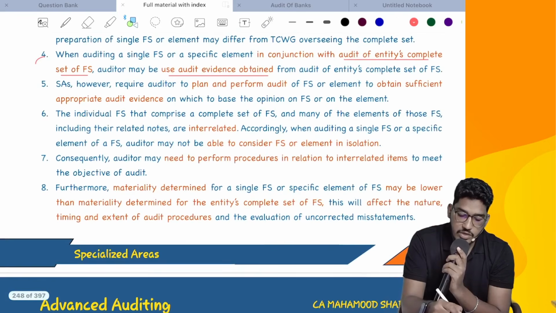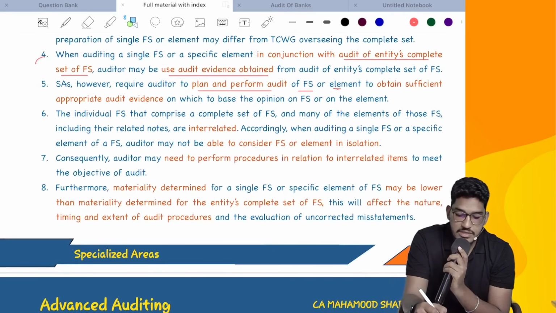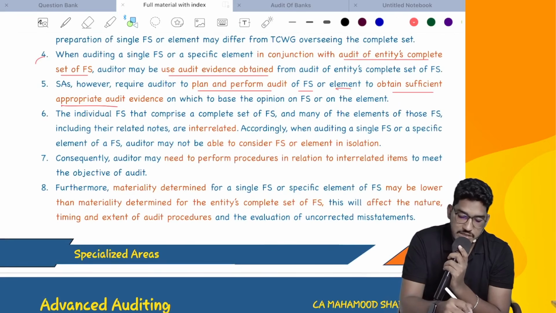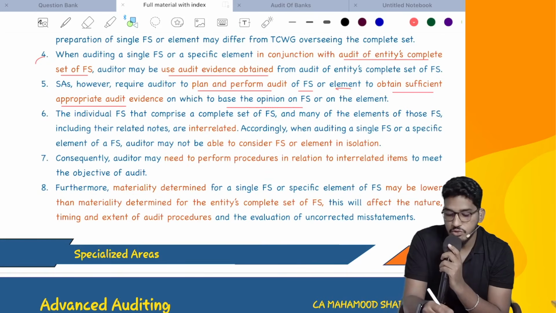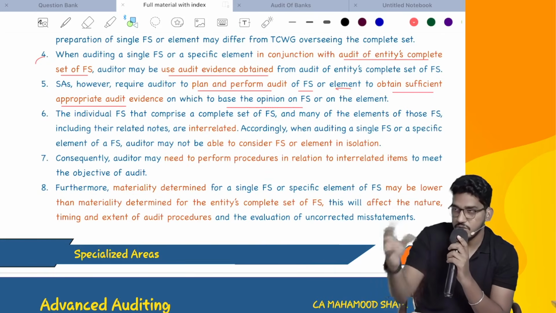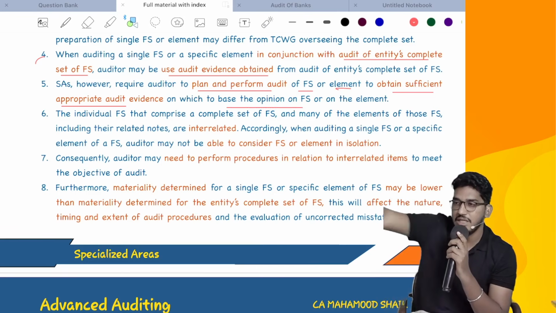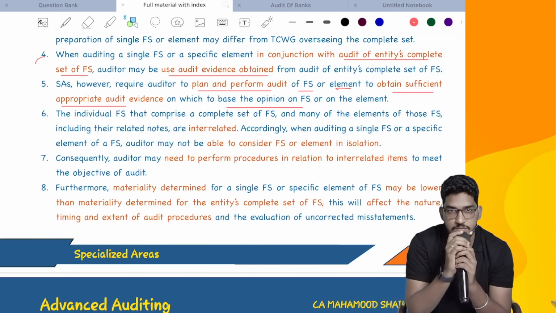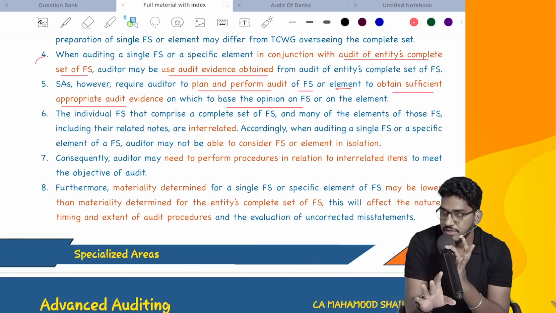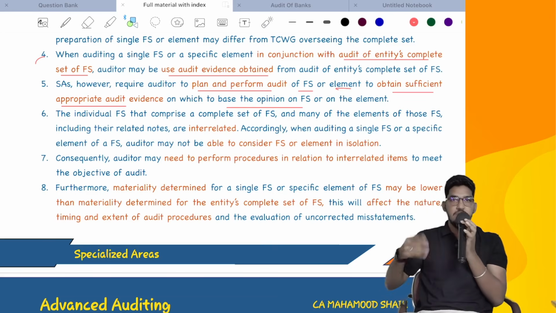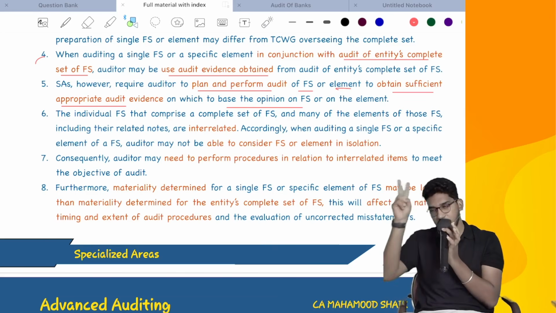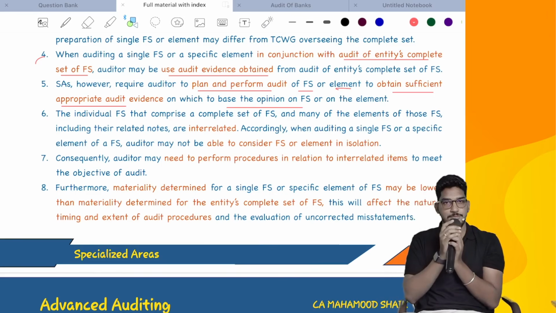The standards, however, require the auditor to plan and perform the audit of the financial statement or the element to obtain sufficient and appropriate audit evidence on which to base the opinion. You can use the evidence. That doesn't mean you can use only that evidence and not perform any extra procedure. You have to perform the procedures relevant to it, in addition to using that evidence. Once again, as I have told, you are getting paid twice, so do the work a little bit twice.